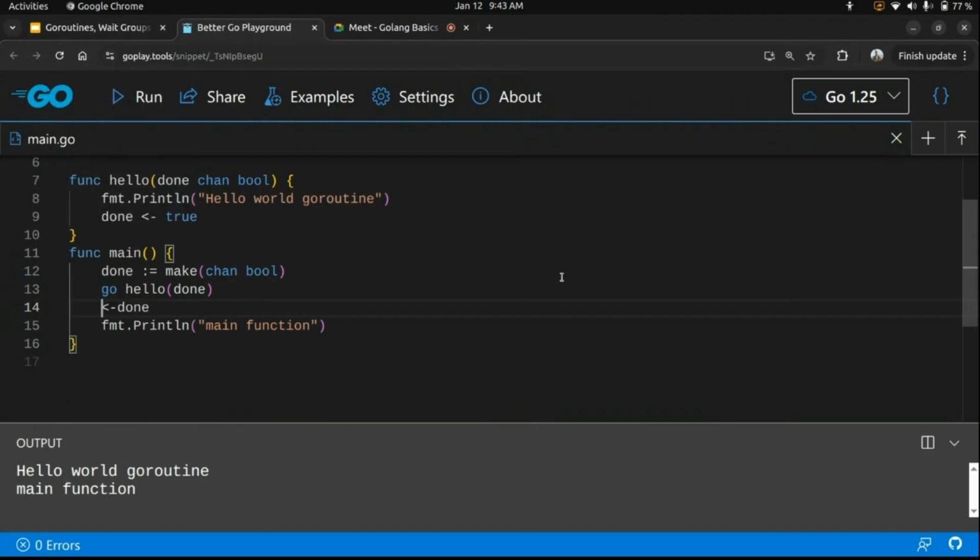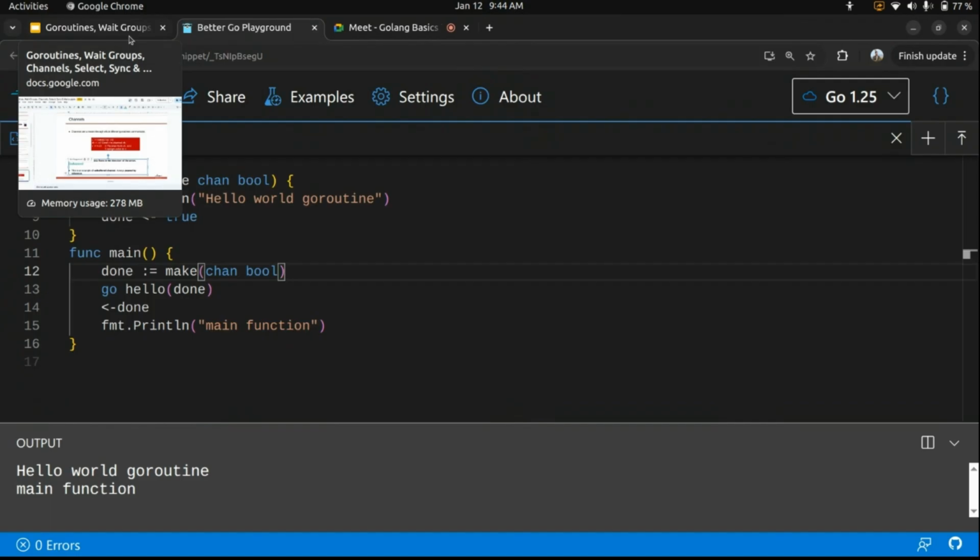So basically, there are two types of channels which you will see. Since this is an unbuffered channel, it can only hold one variable at a time, basically a single value. So it blocks on the 14th line until it receives something. Since we spawn the goroutine, once the 9th line sends true, the 14th line outputs the value and then the execution moves forward.